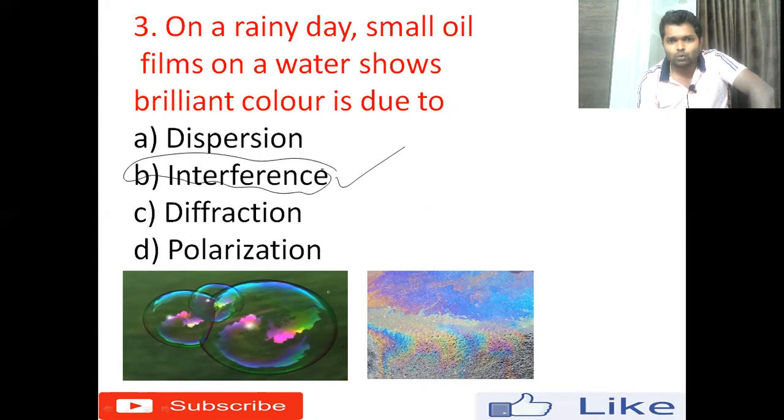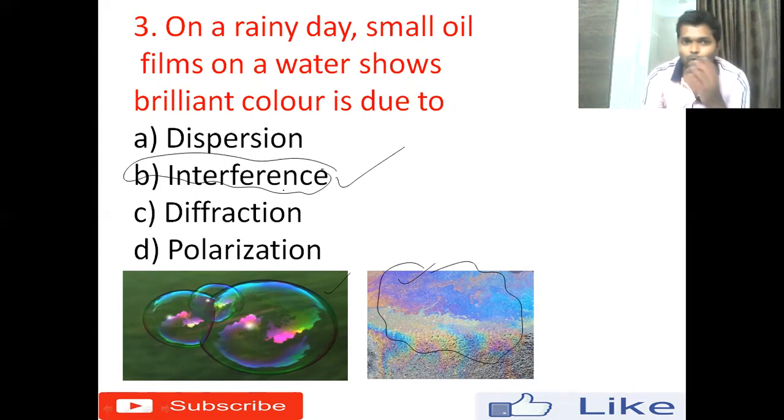You can see the two images I have given here. This is a soap bubble; nowadays kids play with soap bubbles. You can see these colors on a sunny day, and this is also colored. This is the example of an oil spill on a rainy day. The reason behind this color is interference. Interference is the process of modification of light when two or more light waves superimpose on one another.